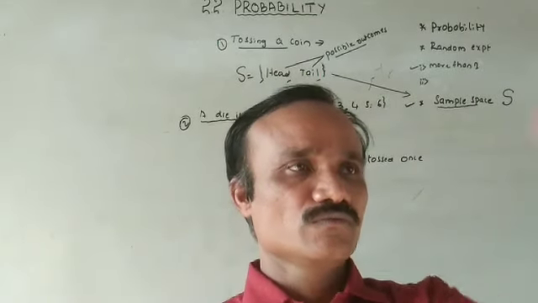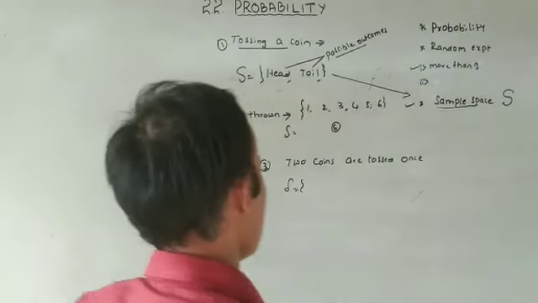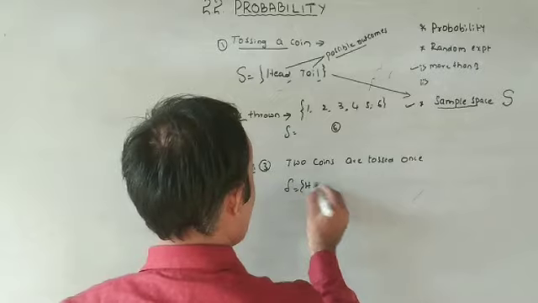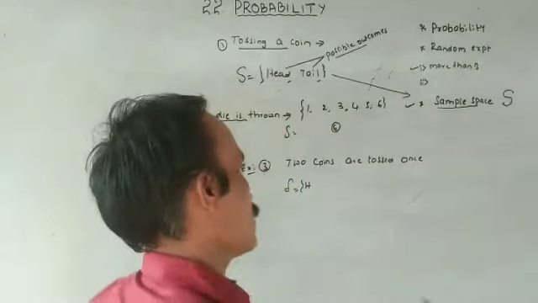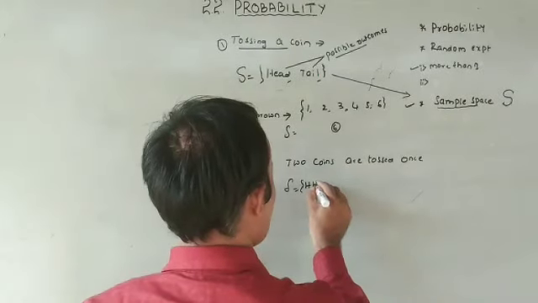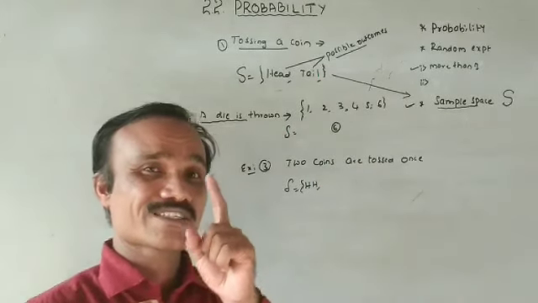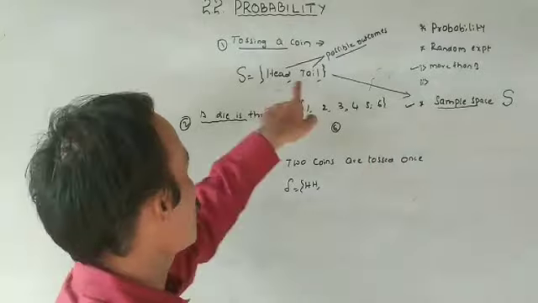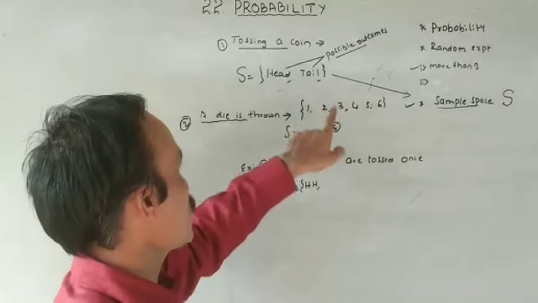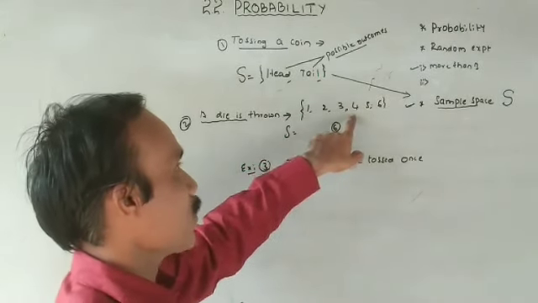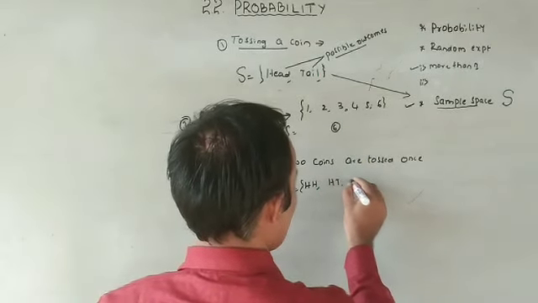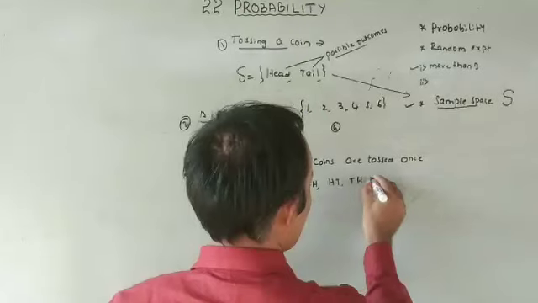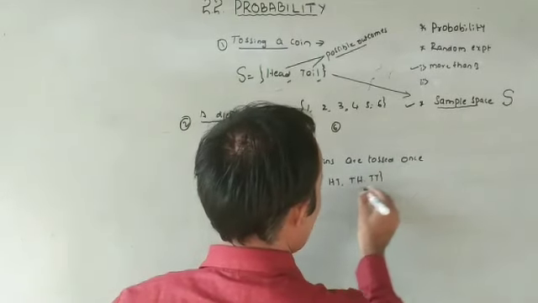First I will toss this one. Suppose you got head, write H here. Again you toss the coin in your right hand and got head, write H again. So HH is one of the sample points. Next, first head, next tail; first tail, next head; both times tail.